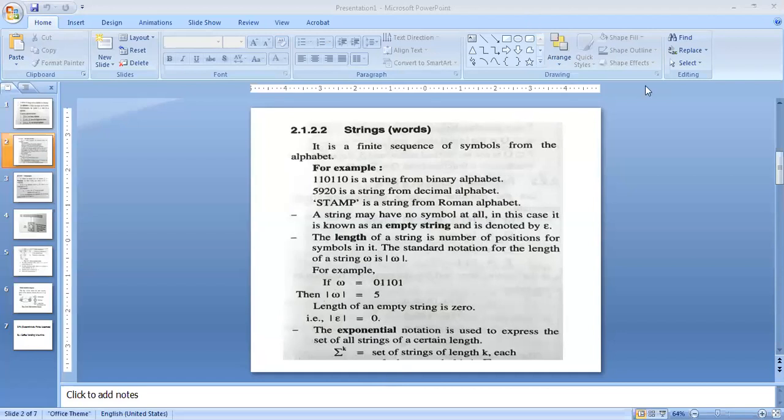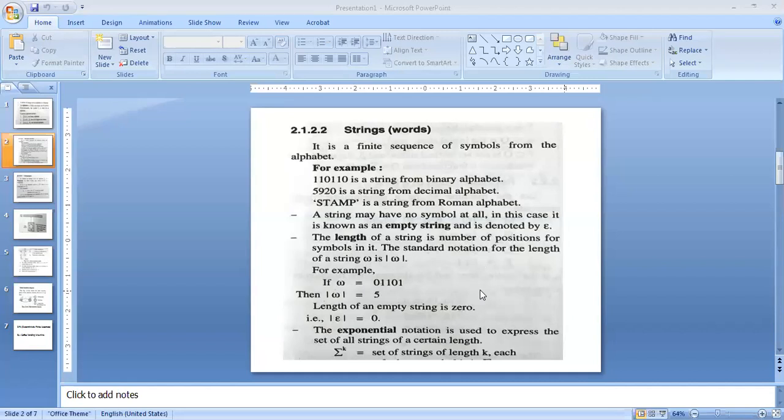Okay, so omega is nothing but a string. Remember, in TOC, theory of computation subject, epsilon is your empty string, and omega is your string. Omega is a string which contains the alphabet. Now take an example: omega is equal to 01101 or anything, but it should not be empty. So this is your omega.